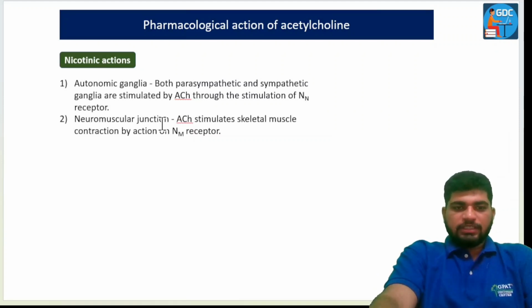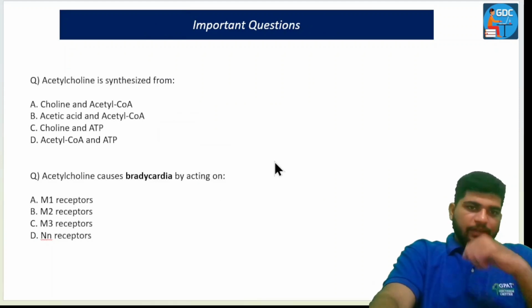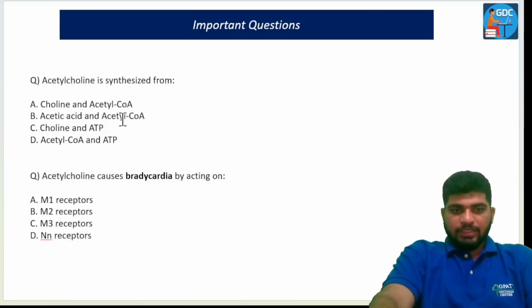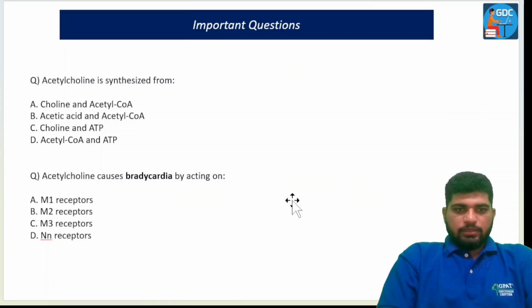Now we should discuss some important questions and wind up this class. The first question is: acetylcholine is synthesized from which of these? The second question is: acetylcholine causes bradycardia by acting on what? You have 10 seconds to answer.